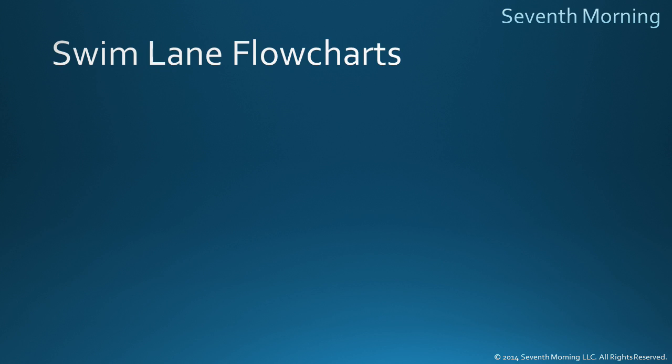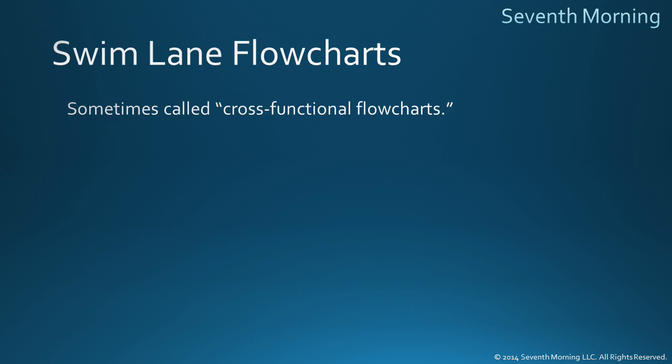Okay. The next type of chart we'll cover is a variant of the normal flowchart, and we call it a swim lane flowchart. They're also sometimes called cross-functional flowcharts by software packages, so be aware of that. I remember trying to find one in a certain software package and going crazy for about a week before finding it.